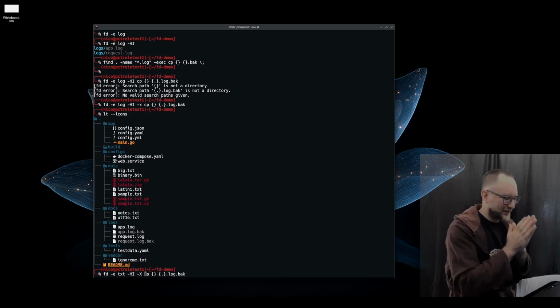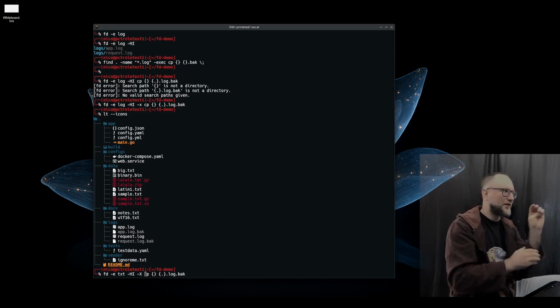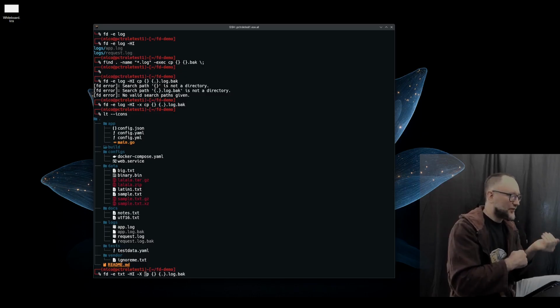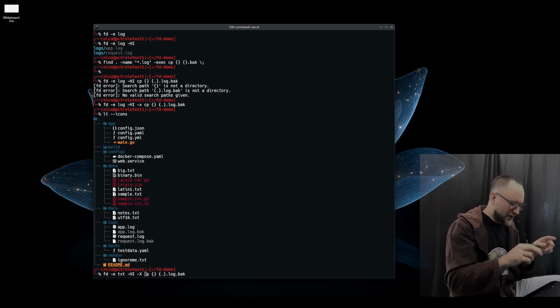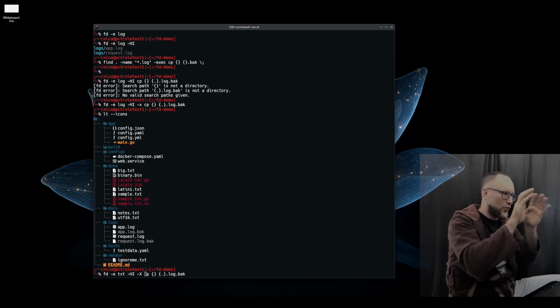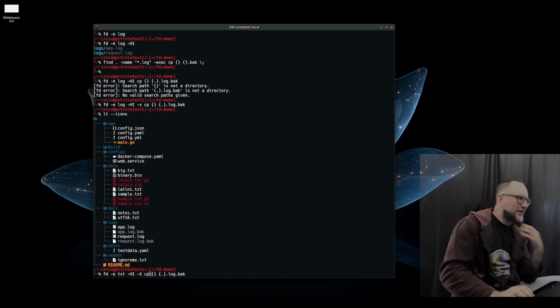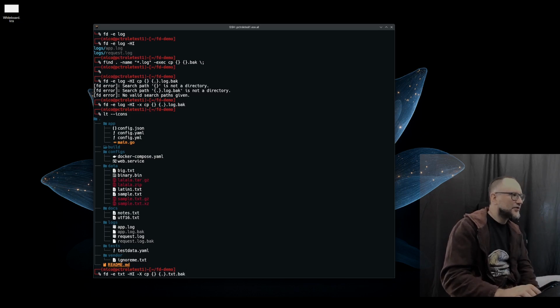So, okay, I have to be clear, it's a bit tricky. Small x will do them one by one. The standard inputs will be treated one by one, just like with the exec of find in the default form, where you use the curly braces. If you use capital X, then it will treat everything as a batch. The standard input will be one batch of files, a list of files. So we will use now the big X, and we will do the same thing, but we will treat them like this. It should work just the same.